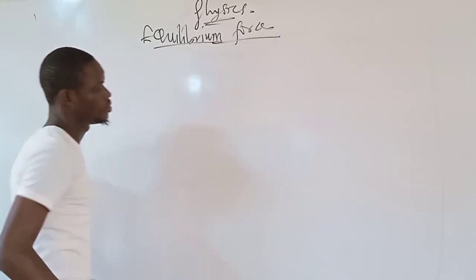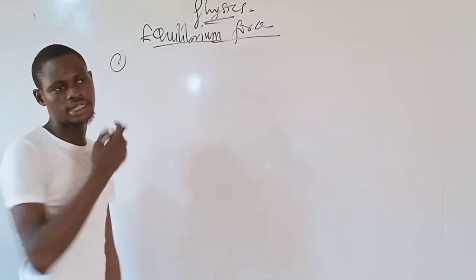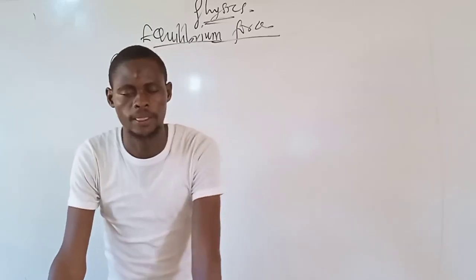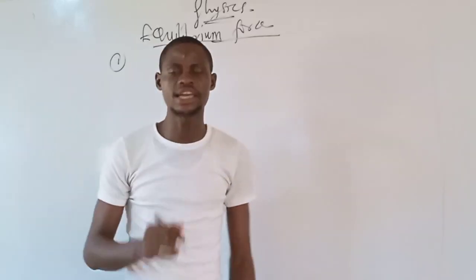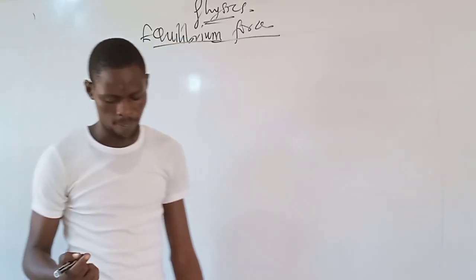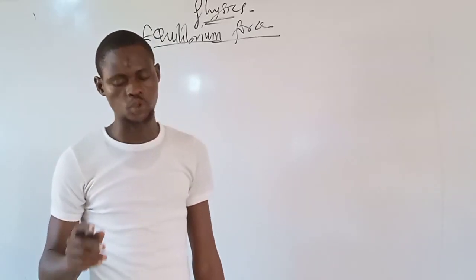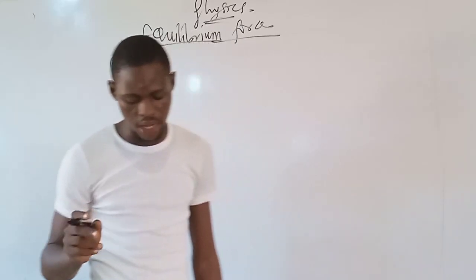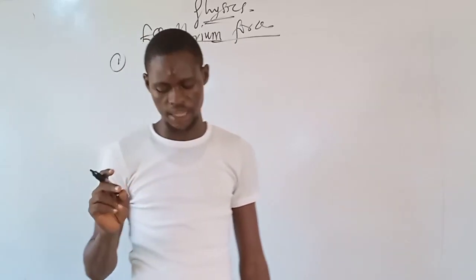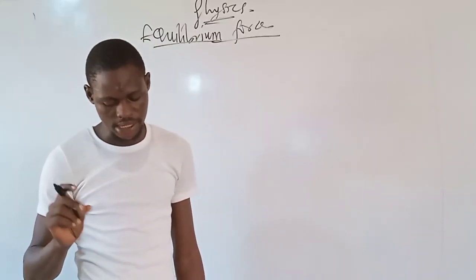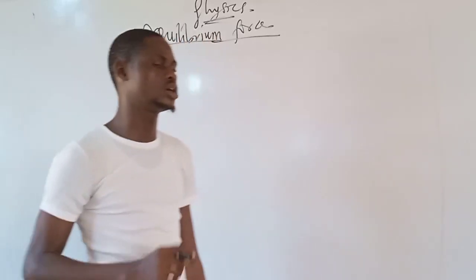Now, we are going to be looking at equilibrium of forces questions. The first question that I'll be looking at here says a lorry travels 10 km northward, 4 km eastward, 6 km southward, and 4 km westward to arrive at a point T. What is the total displacement of the lorry?